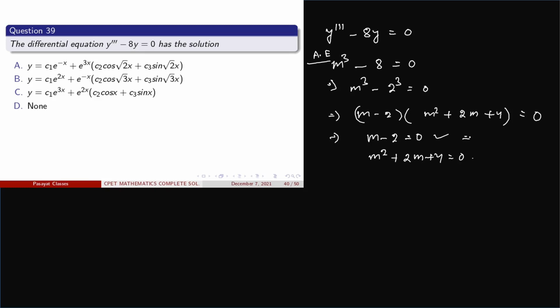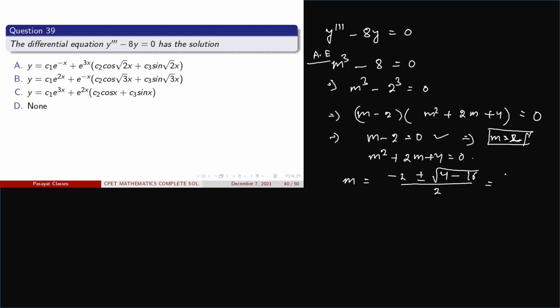From this equation we get m is equal to 2 as one root, and from the other factor we calculate m is equal to minus 2 plus minus root of 4 minus 16, over 2.